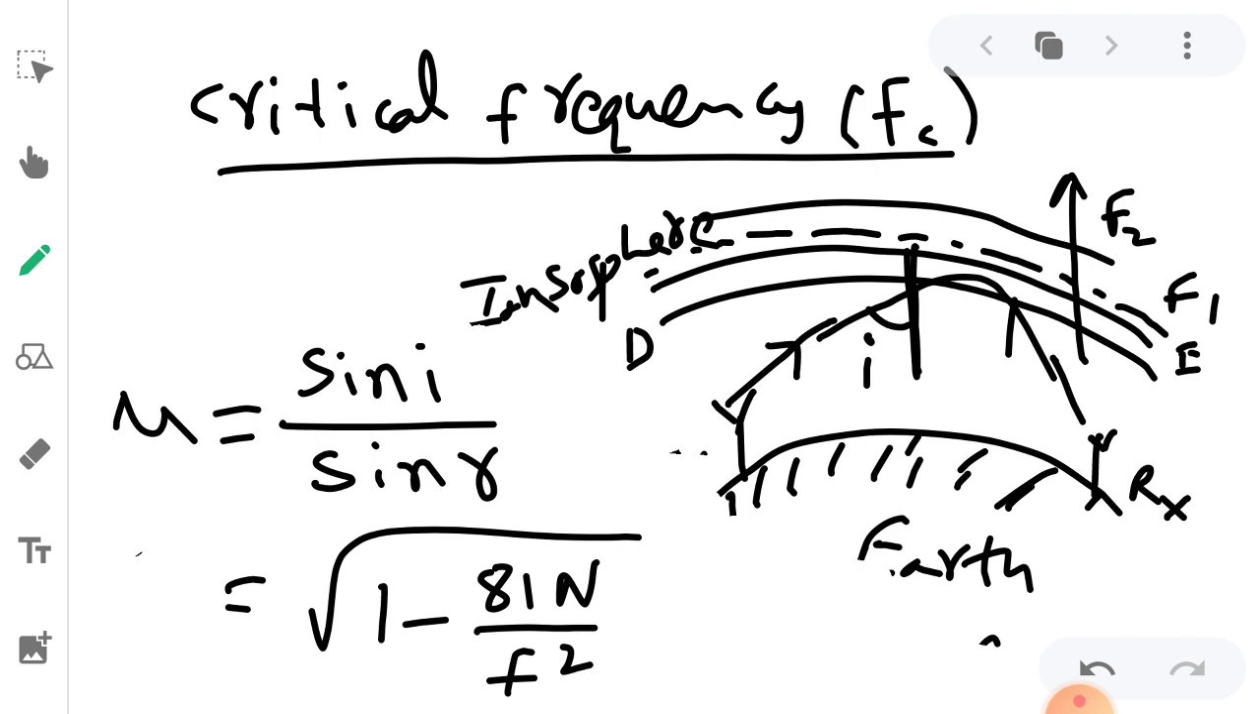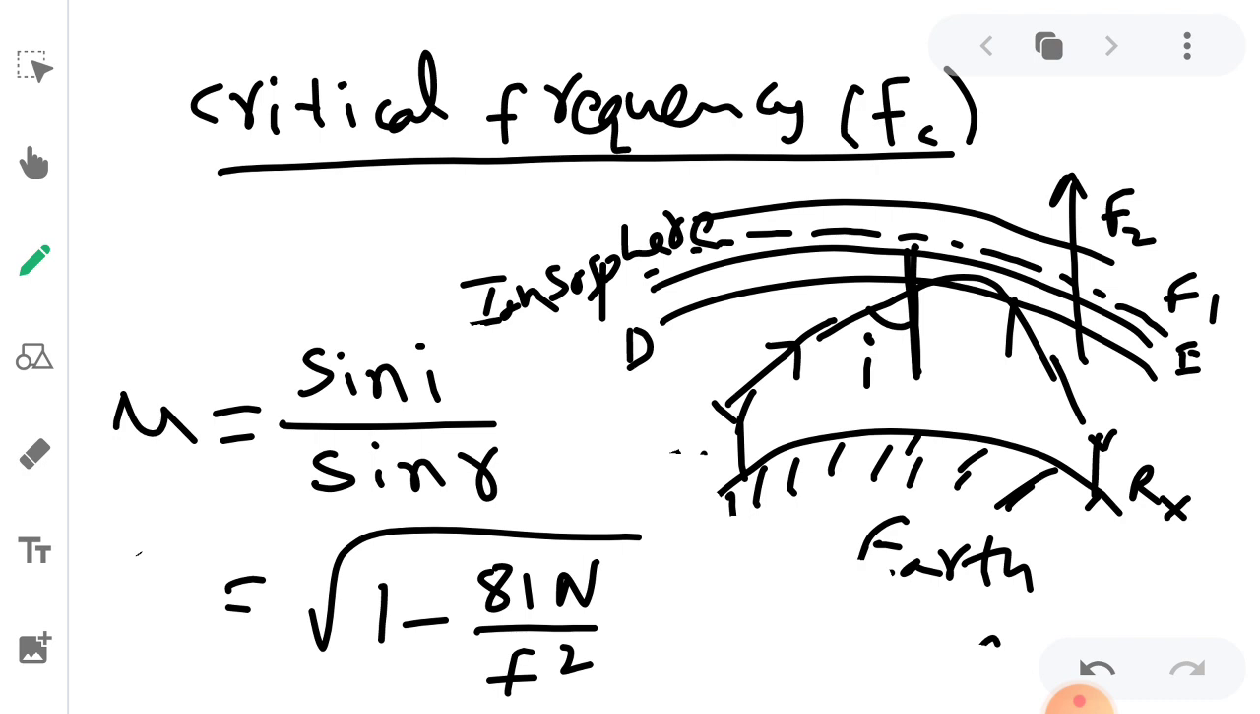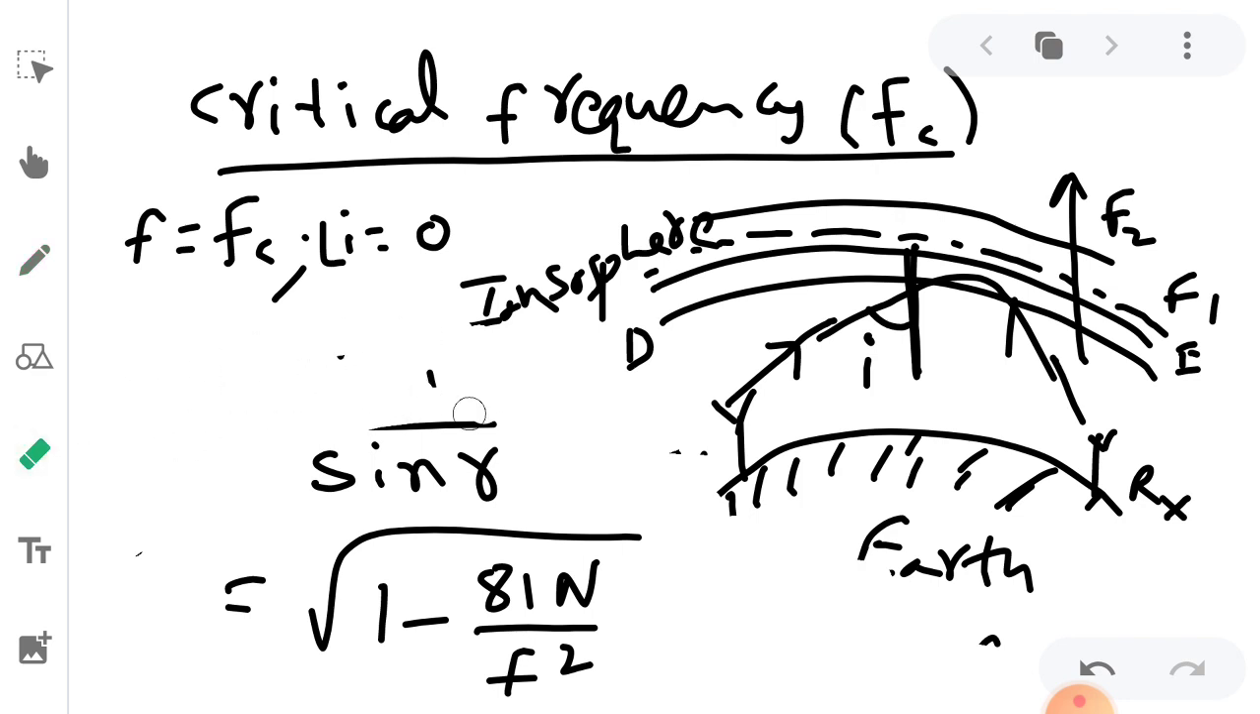Okay, now here we are going to consider vertical incidence. For vertical incidence, the angle i will be 0. For vertical incidence we get the maximum frequency, where f is replaced with fc. When we consider i equal to 0, then f in the square root of 1 minus 81 Nm by f square, f is replaced with fc for incident angle i equal to 0. So that is the definition of critical frequency